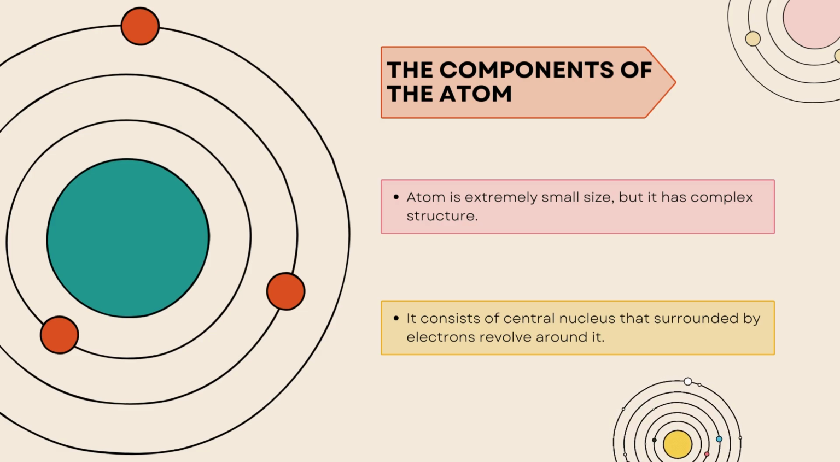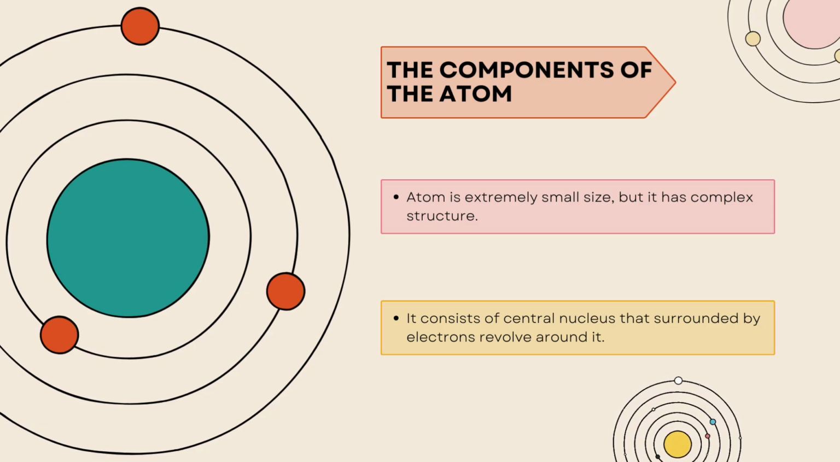The atom is extremely small in size. It's a tiny particle that we can't see with our naked eyes. We need to use a microscope to see the atoms. But as it's very small, it has a complex structure. It's not simple, as we imagine. So it has a complex structure.